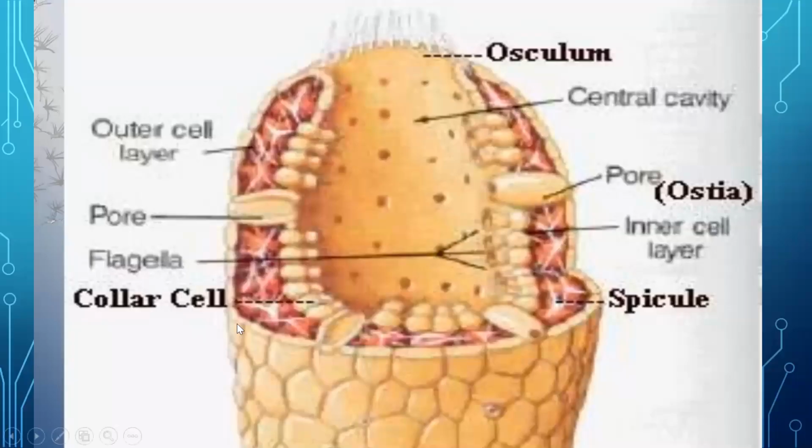See, these are the collar cells. These all cells are the collar cells. These cells are the collar cells. These collar cells have flagella and they produce digestive juice in this cavity, and the food is digested here.